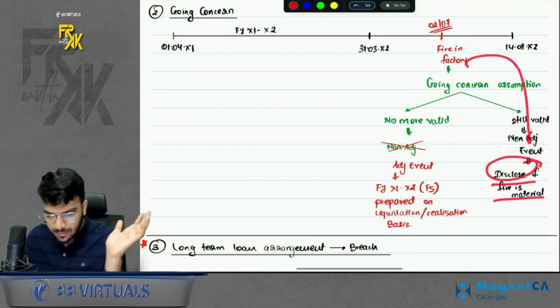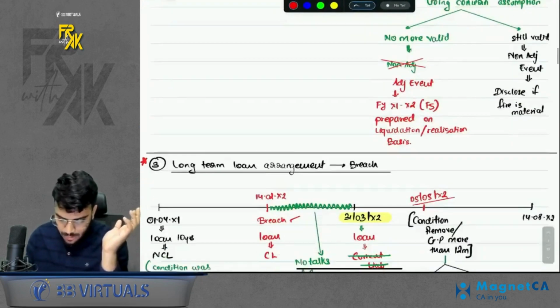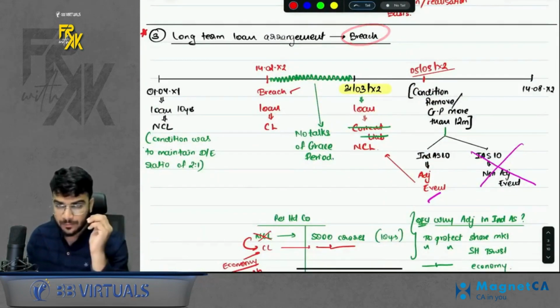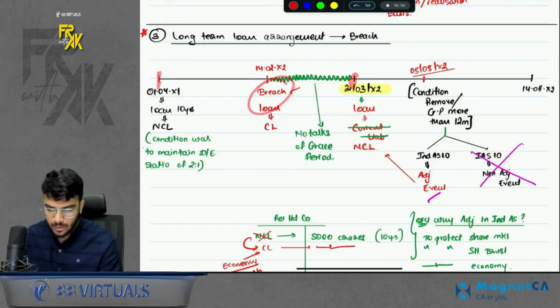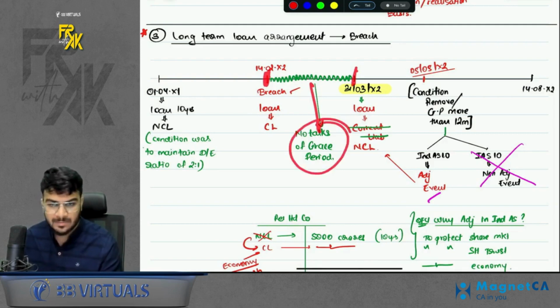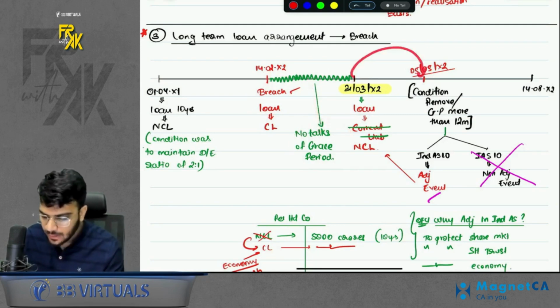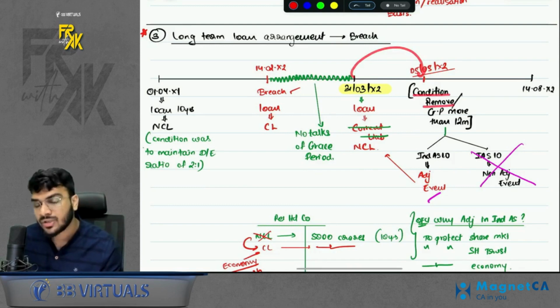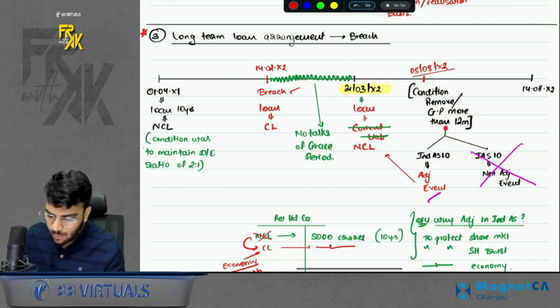Disclose only if material. Okay, sir. Then the third case, an interesting case. What is that? Suppose you breach a long-term loan arrangement. Let's say you took a loan on the first day. Before year end, you do a breach, and from the date of breach till year end, there are no talks of a grace period or of removing the condition of breach. After year end, suddenly the condition of breach gets removed, or you get a grace period of more than 12 months. So how to treat this event?